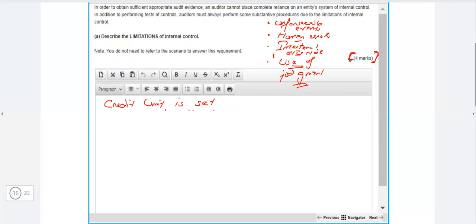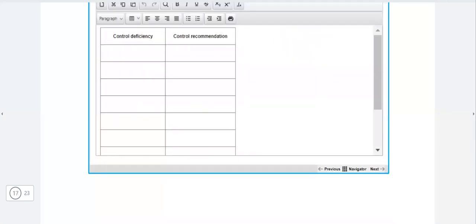Now we are going to write the explanation of it. So first of all, you identify. Identify means the case study line, which we have already written. And now we are going to write the impact. We are not supposed to make these headings. We are supposed to write under the heading, control deficiency, first of all, yes, credit limit is set by the sales director, and it is only changed when the customer requests that. So this is the identification. Then we start writing the impact.